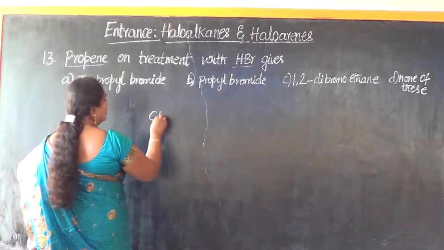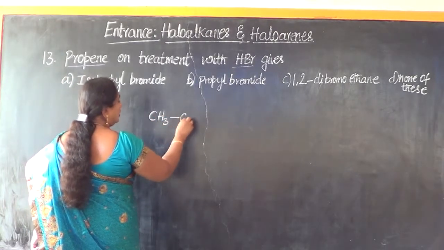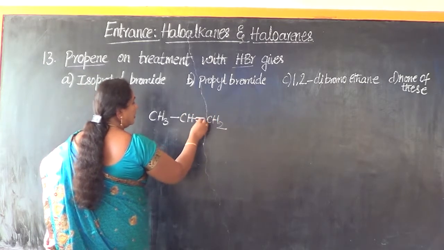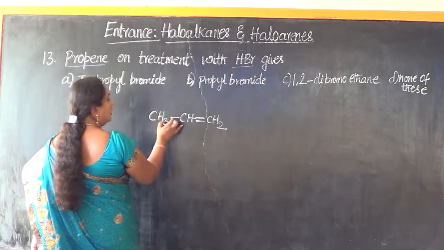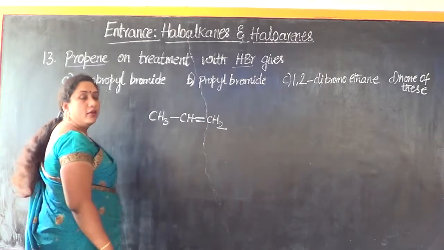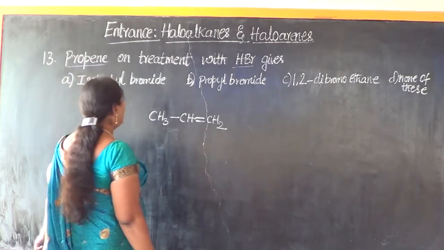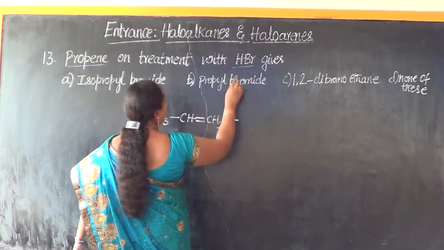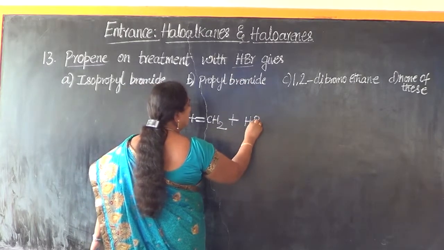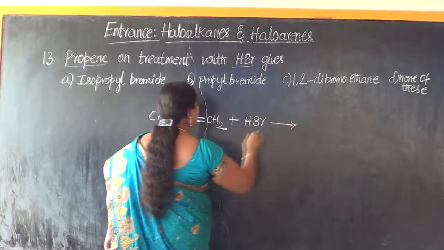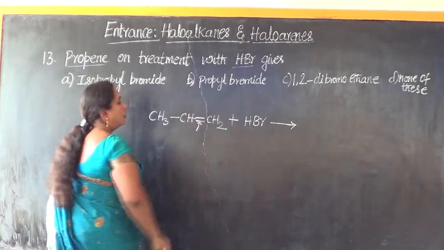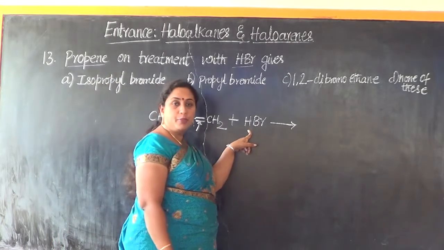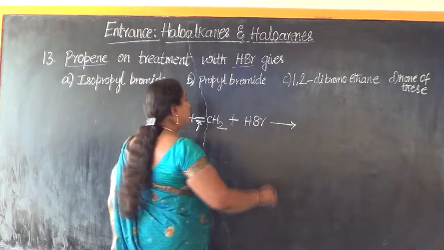Propene: CH3CH=CH2, or else you can also write CH2=CH-CH3. Still it's going to be the structure of propene. We are treating propene with HBr. Because it is an unsaturated hydrocarbon, an alkene, whenever we treat it with HBr, it undergoes addition reaction.